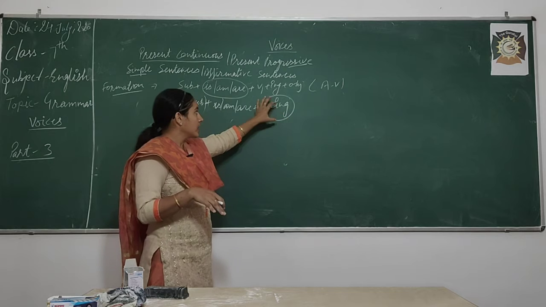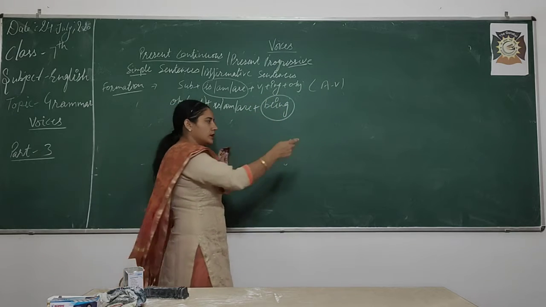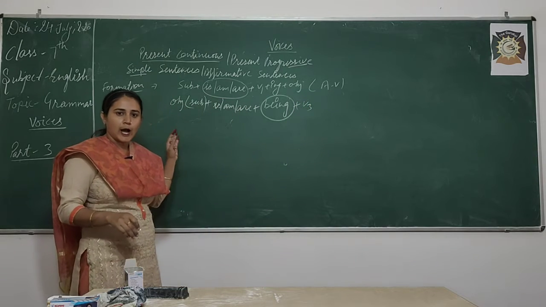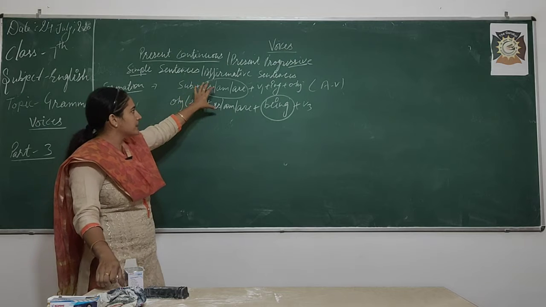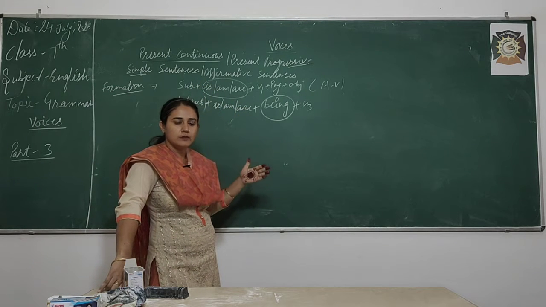Okay. So, in present continuous we use being and then V3. I am repeating once again, in present continuous tense we are using is, am, are as helping verb then V1 plus ing.